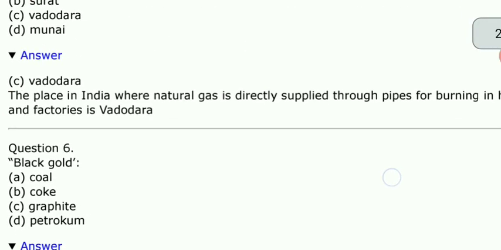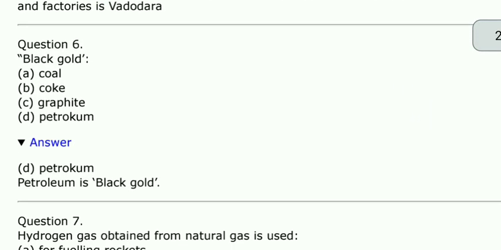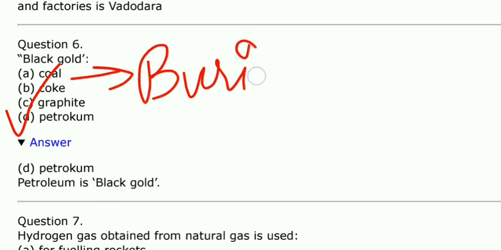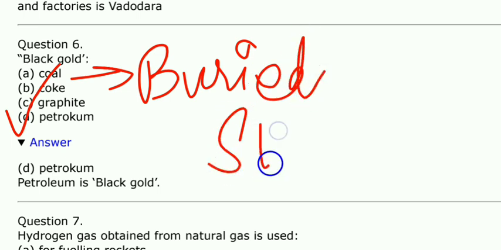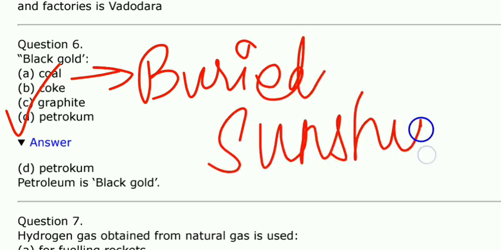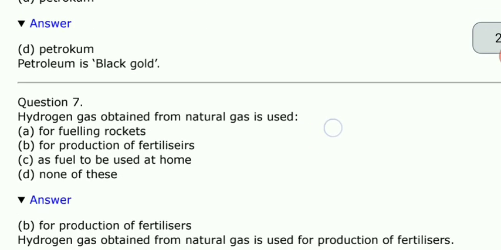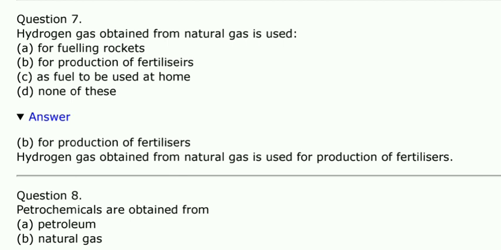Next, a very easy one: which is also known as black gold? Black gold is also known as petroleum. All right, coal is known as the buried sunshine. Coal is known as the buried sunshine, and petroleum is known as the black gold. Okay, now let's move to the next one.